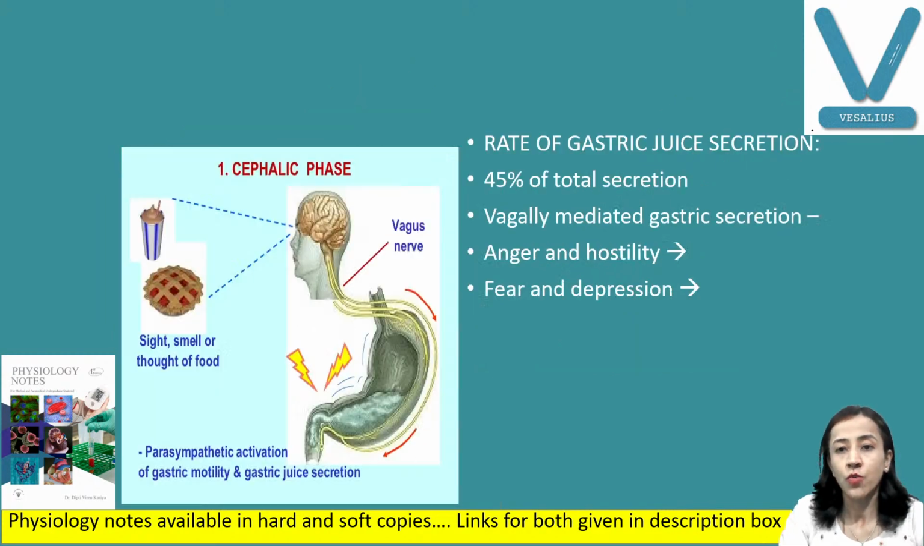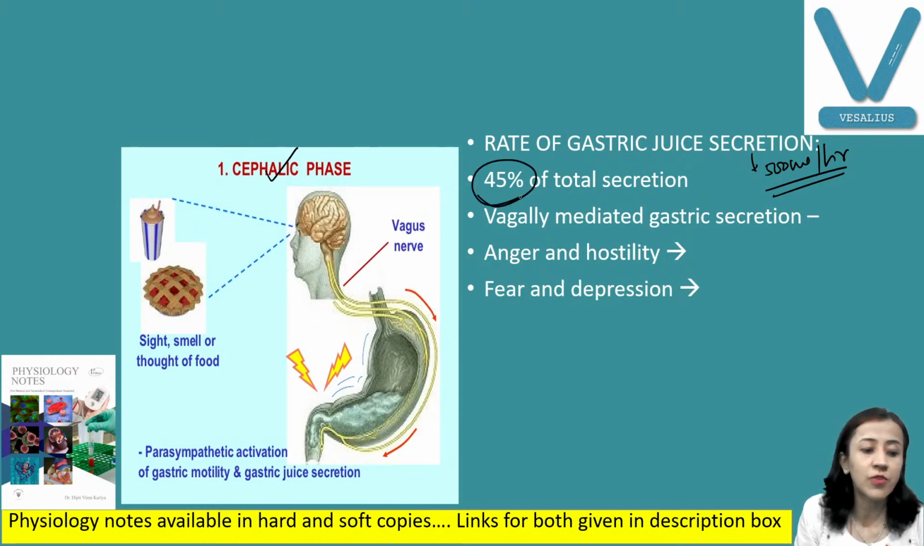Now, what is the rate of gastric juice secretion in this cephalic phase? This rate is highest, about 500 ml per hour, but the phase does not last long. So it is responsible for only 45% of total secretion.